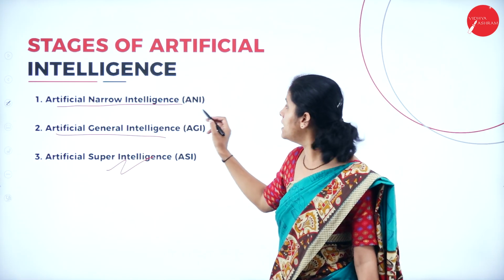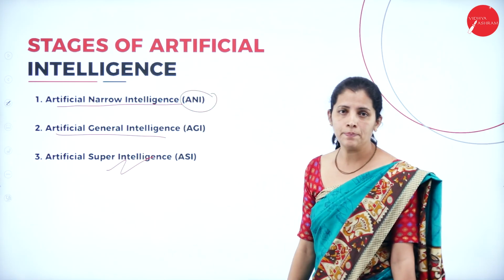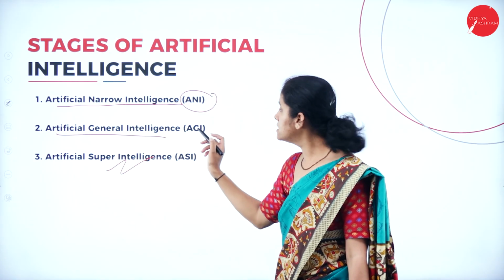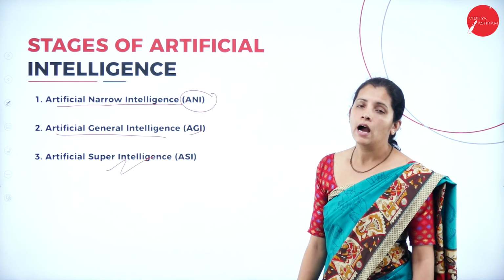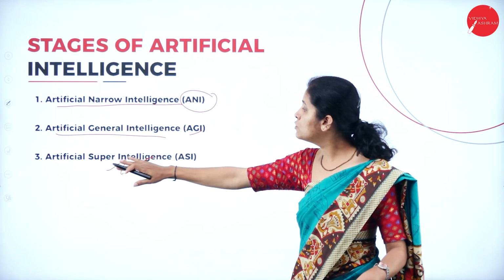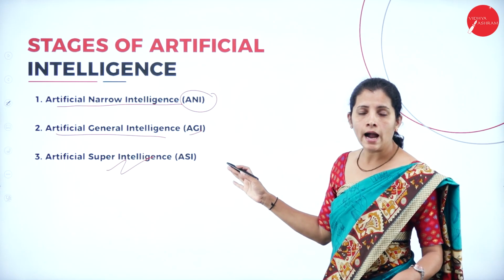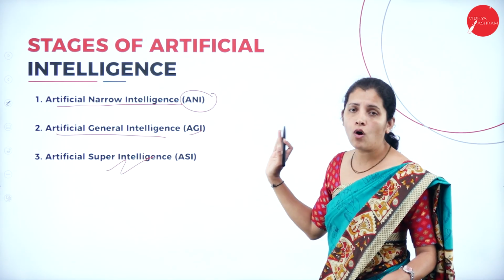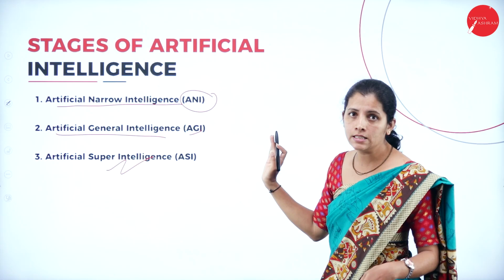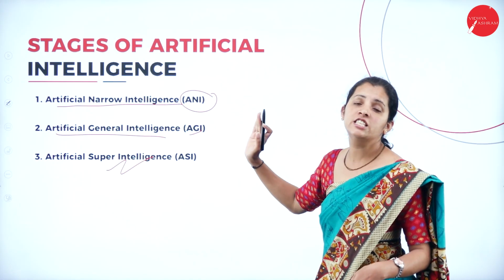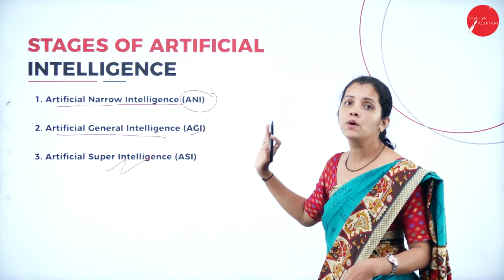That is nothing but ANI. And what is artificial general intelligence? That is nothing but AGI. And what is artificial super intelligence? That is nothing but ASI. And these are the three stages of artificial intelligence. Let's study all three stages one by one.